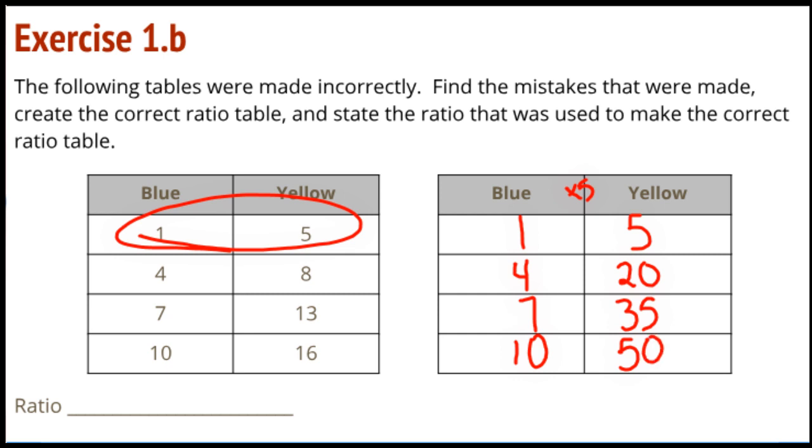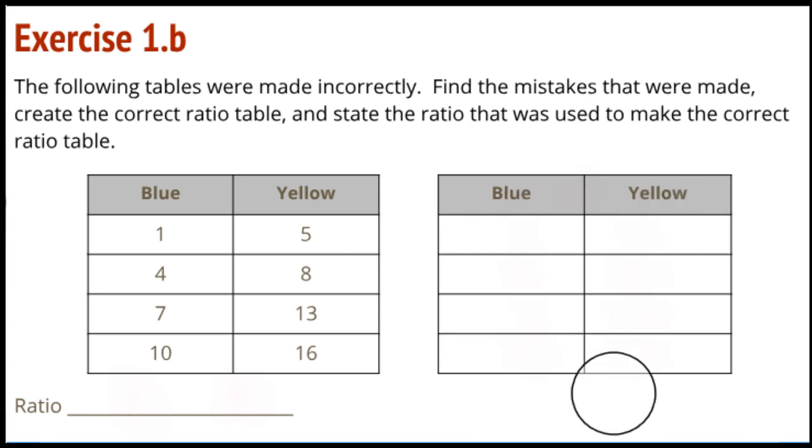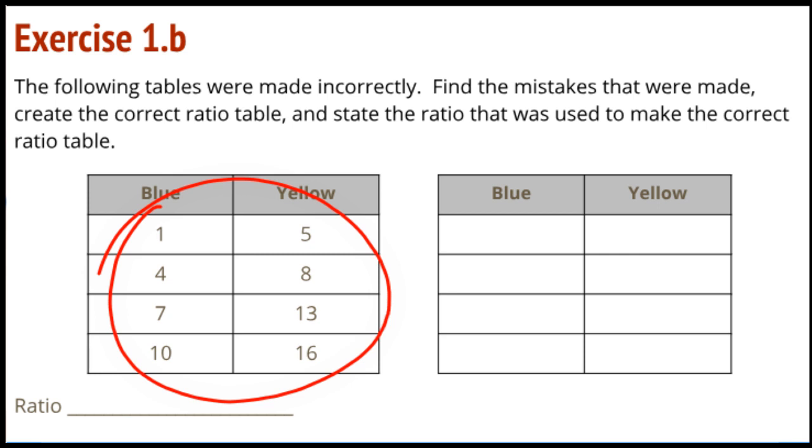I could look at the second row and say it's a times 2 relationship. But I'm just going to work with that first row. So the ratio value here is 1/5. And the ratio for the table, of course, is 1/5. Now, your table may look different depending on which of these you decide to work with.